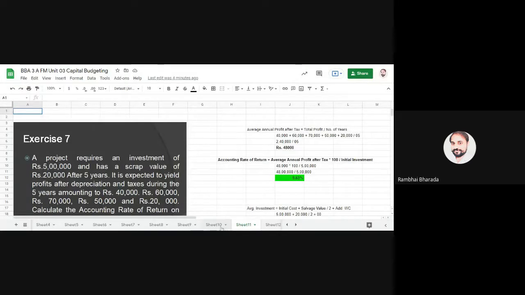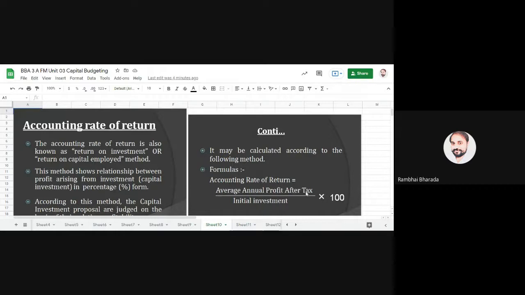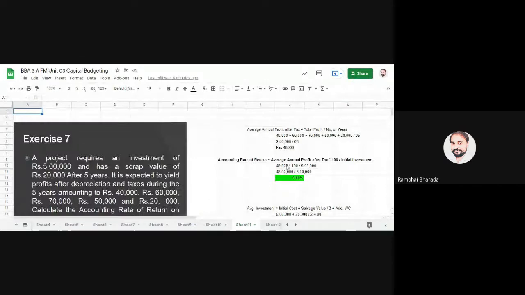To find out the accounting rate of return, we have the formula: average annual profit after tax upon initial investment into 100, and you will always get the answer in a percentage. First you need to find the average profit, and you are all well aware of how to find average profit: total of profit divided by number of years. So here profit is 40 plus 60 plus 70 plus 50 plus 20, divided by 5, so you will get 48,000 as average profit. Initial investment is 5 lakh. So 48,000 upon 5 lakh into 100, you will get 9.6. This is very simple math.